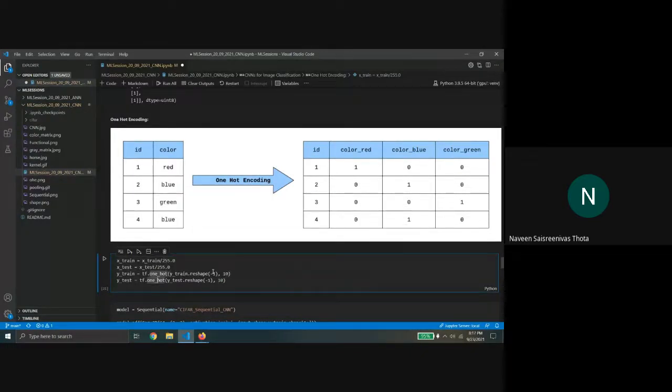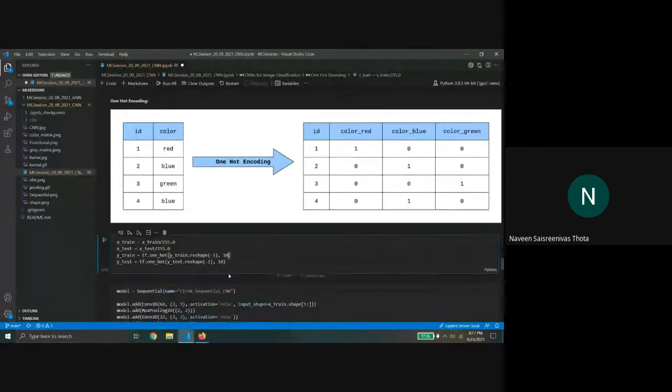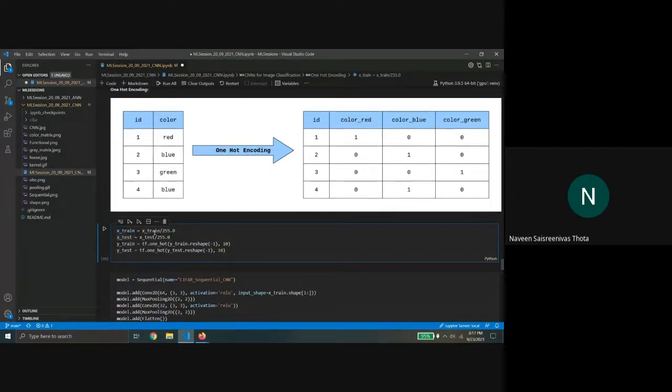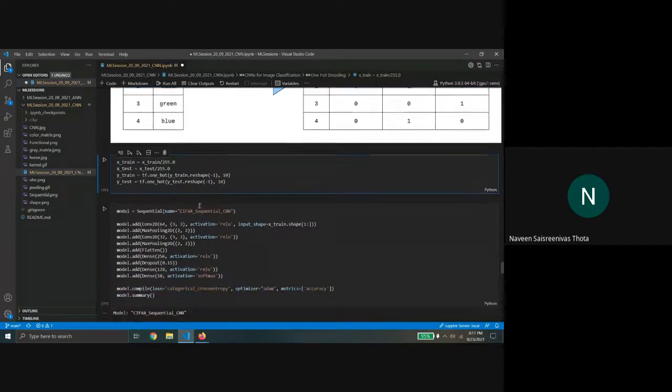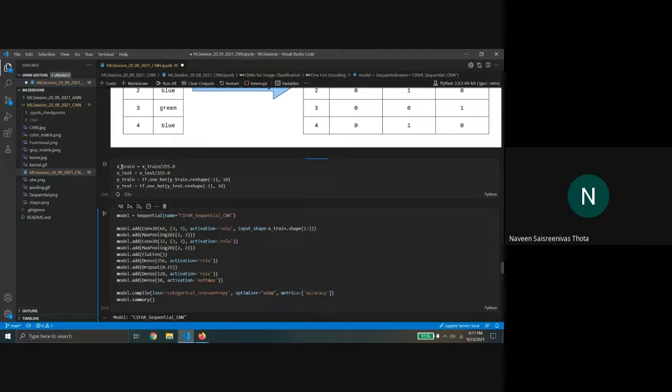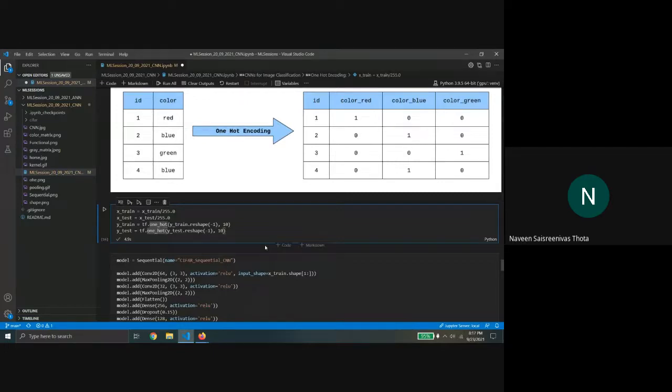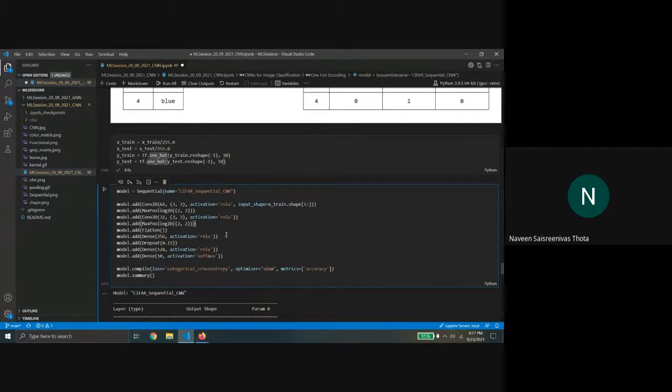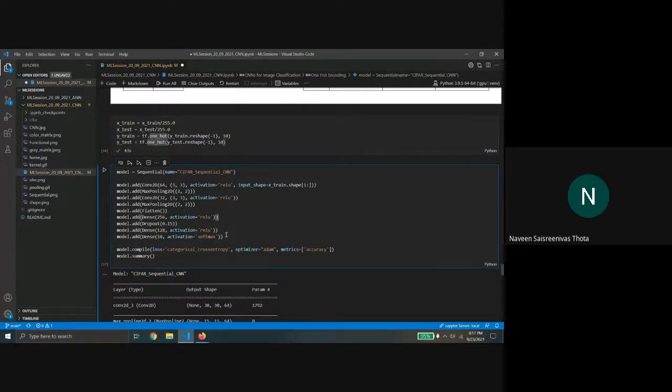Once we are done with this, like we said last time, we divide the values by 255, and everything else is the same. The x train and x test remain the same, whereas for y values we create the one-hot encoding vectors. Okay, so this is, I would say, the main part.